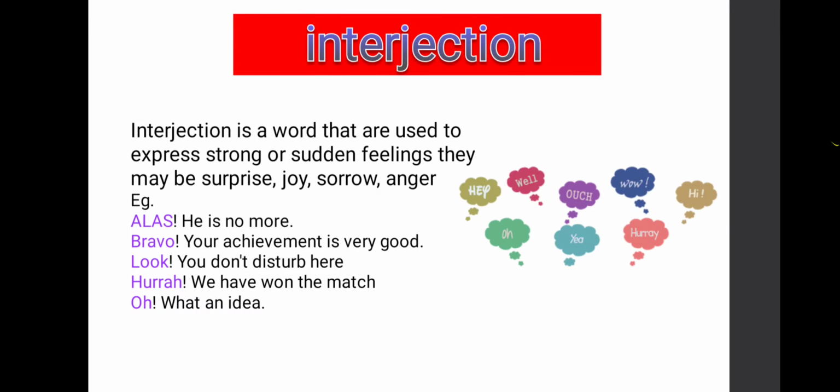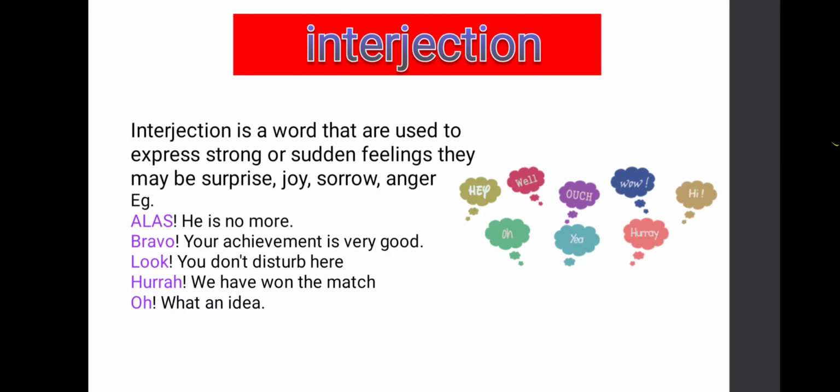See here children, till now we came to know about parts of speech. I think you understood it. Totally there are 8 parts of speech. They are noun, pronoun, verb, adverb, adjective, preposition, conjunction, interjection. Noun is a naming word, the name of every person, place, animal, bird or thing.